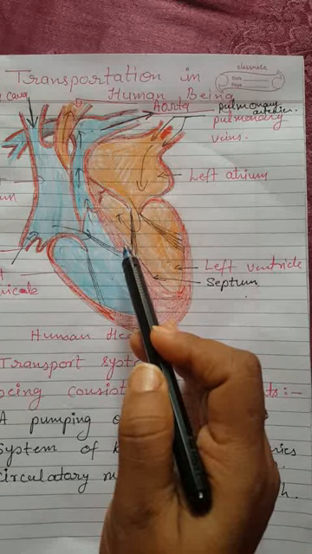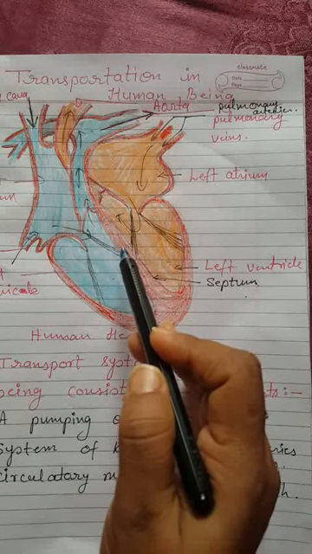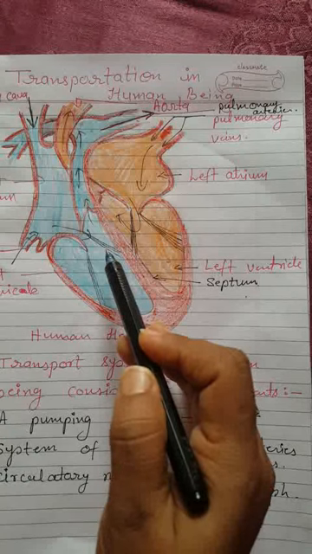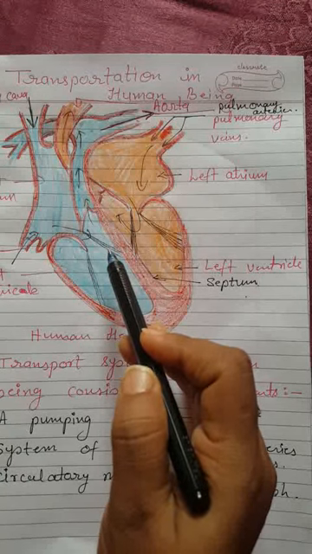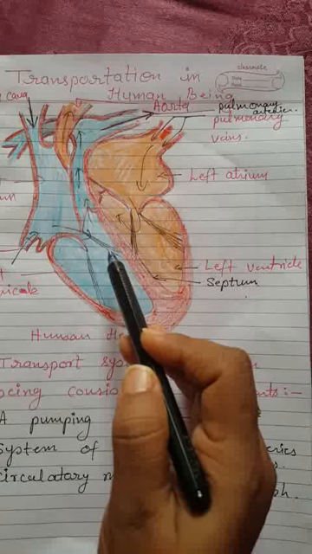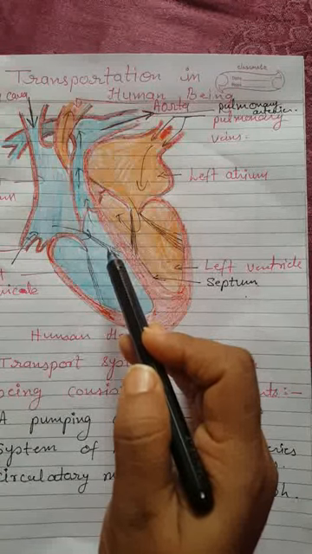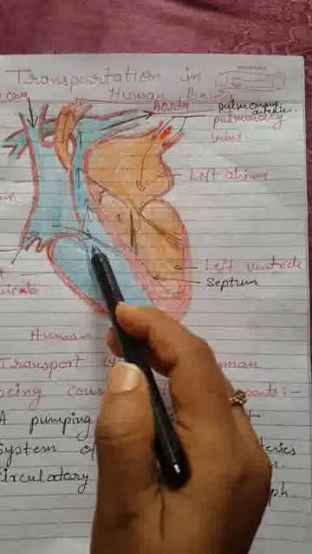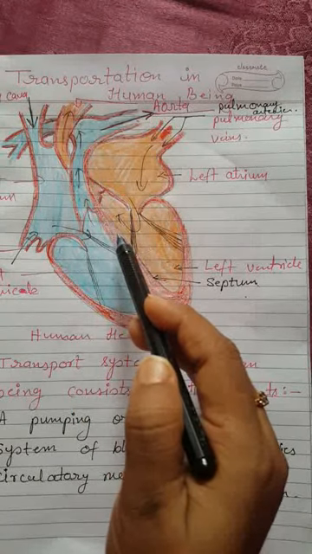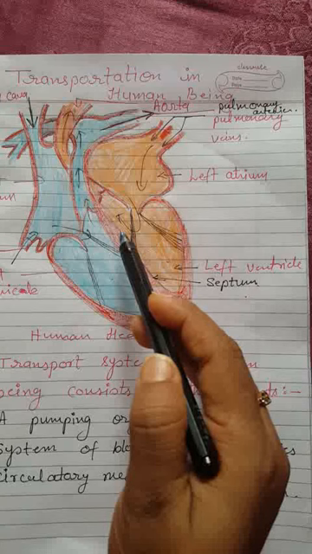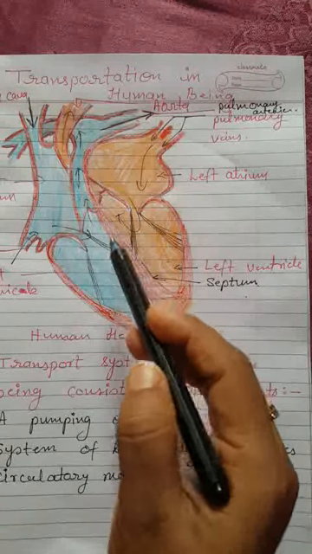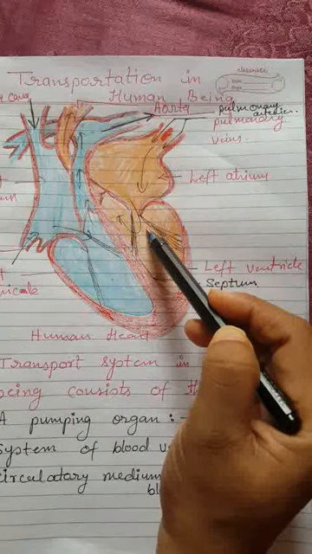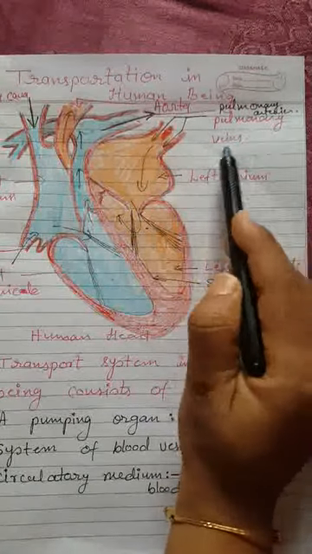The carbon dioxide rich blood has to reach the lungs, and the oxygen rich blood from the lungs has to reach the heart to get pumped to each and every part, each and every cell of the body. Oxygenated blood lung से हमारे heart में आता है through pulmonary veins.